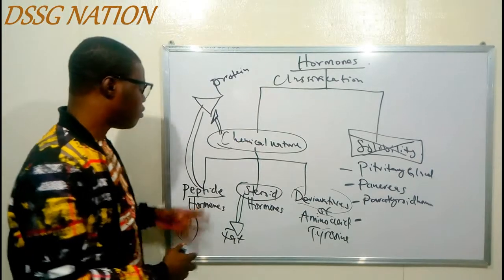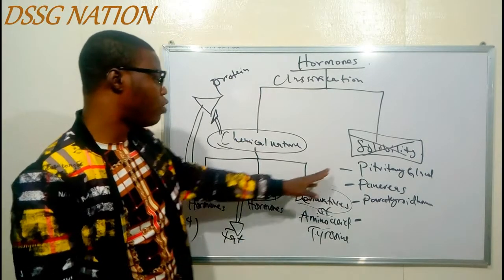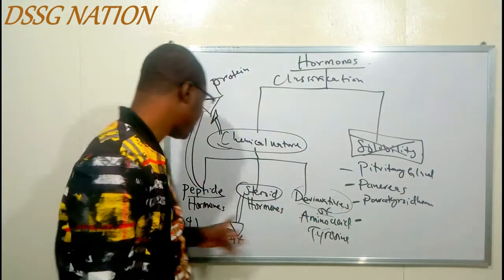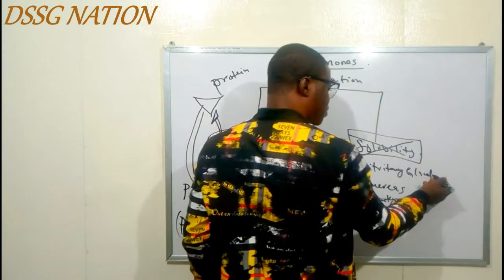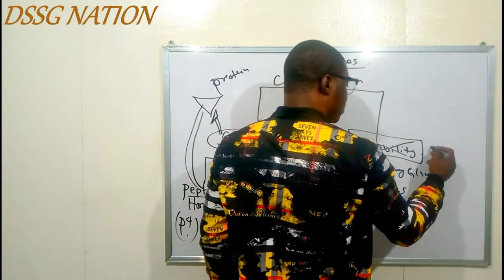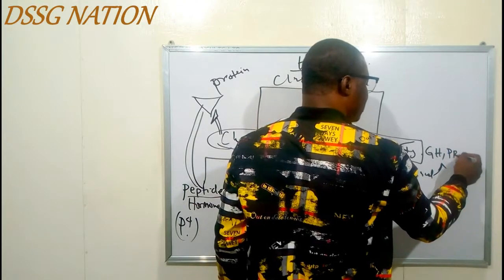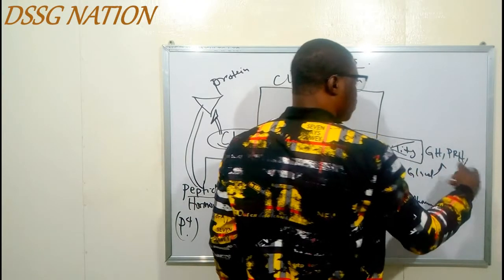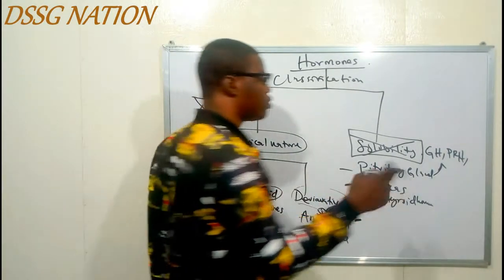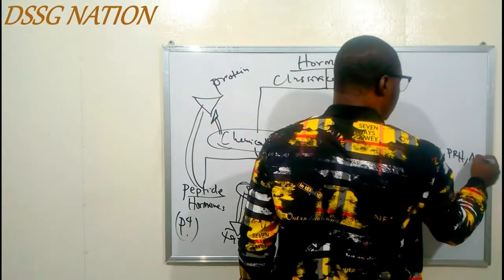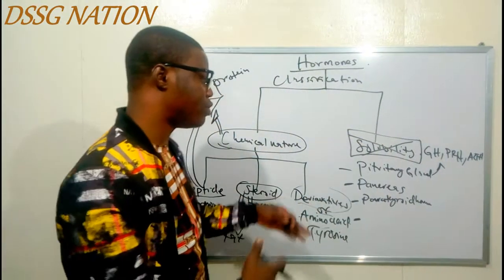So in short, what do I mean by examples of peptide hormones, P raised to power 4? All hormones secreted by the pituitary gland are peptide hormones. So what are the examples of the hormones secreted by the pituitary gland? We have the growth hormone, we have the prolactin releasing hormone. We also have adrenocorticotropic hormone, ACTH. Don't worry about abbreviations, I'm going to give you the full name as we move on in this video.